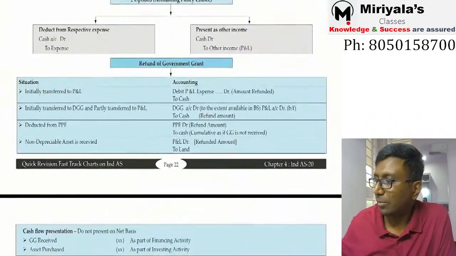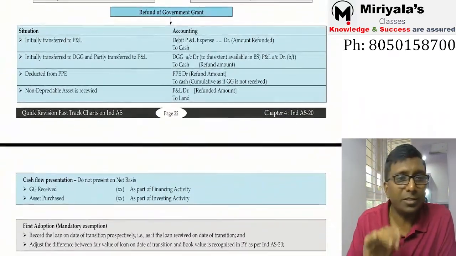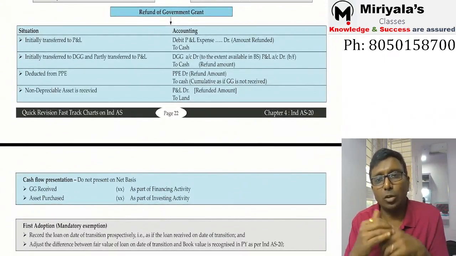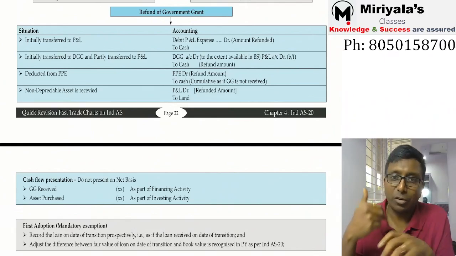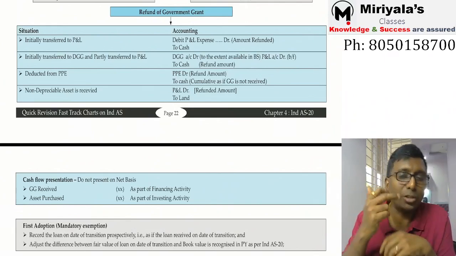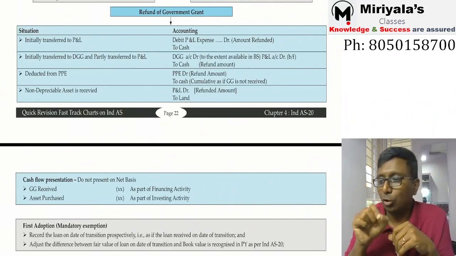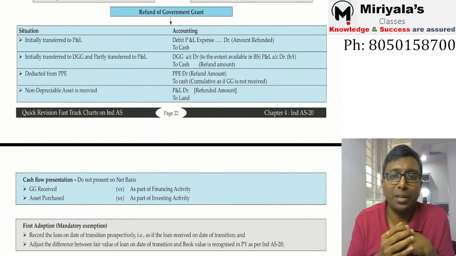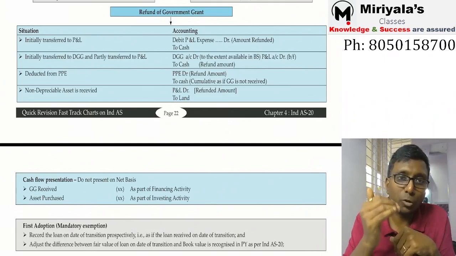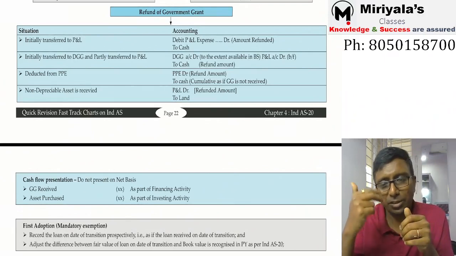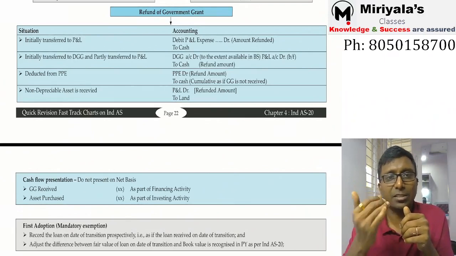Okay, refund of government grant is very simple accounting, just reversal accounting. Earlier you have transferred to profit and loss a DGG, correct na? Okay, what are you supposed to do now? If you're refunding, first DGG account is going to be debited to the extent which is lying in the balance sheet. Remaining amount, correct na, to cash, what is the amount exactly you are repaying them, the difference amount will be transferred to profit and loss statement. Anytime difference may be debit side, difference may be credit side, it is supposed to be transferred to profit and loss statement.